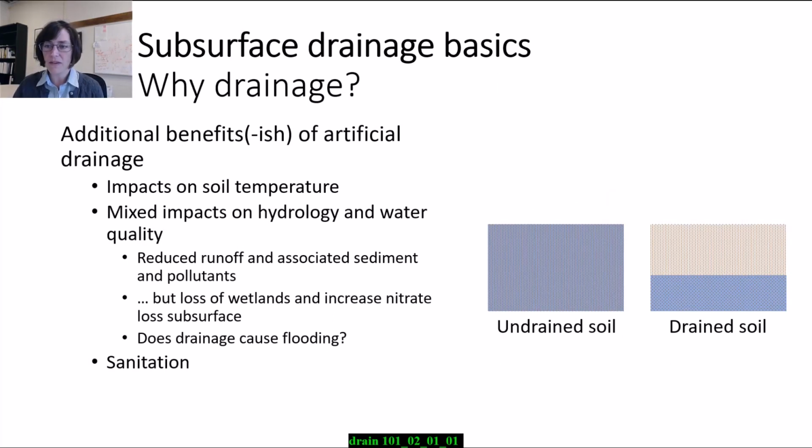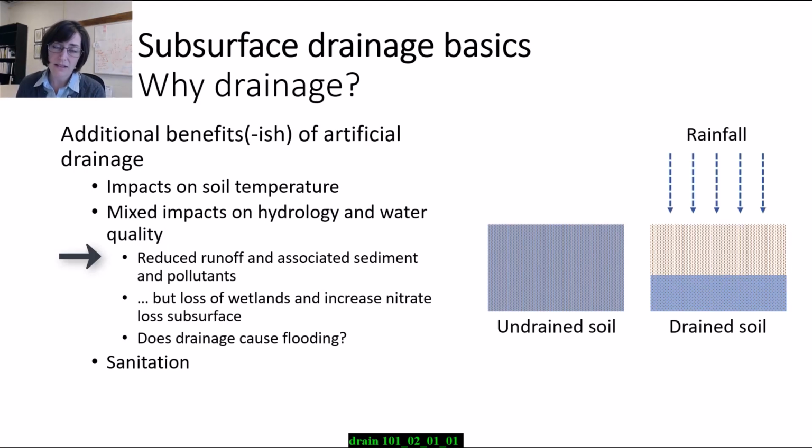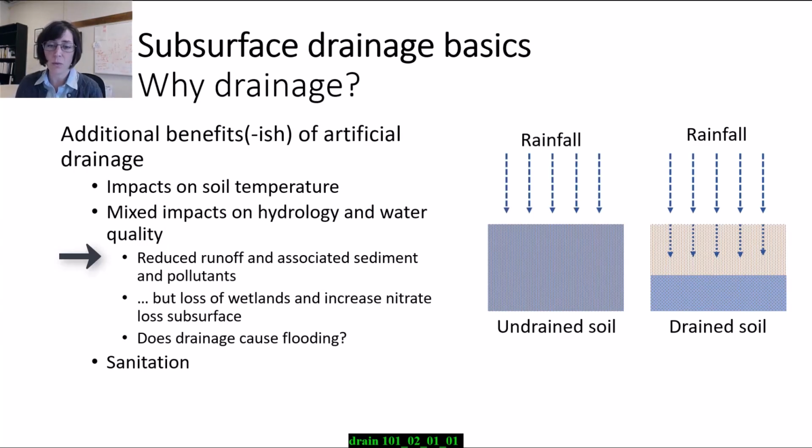Now there's a few other benefits of installing subsurface drain pipes, and this includes a benefit to water quality. This is an overlooked benefit, but improving the drainage means that when you get a rainfall, the top of the soil profile is dry, and so you provide a place for storage in subsequent rainfalls. If you don't have a drain field, when you have a rainfall, the soil surface will be wet, and then you'll end up having runoff rather than having a place to store soil moisture under those undrained conditions.